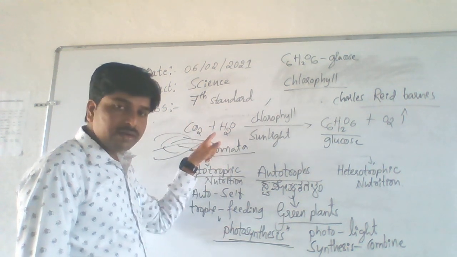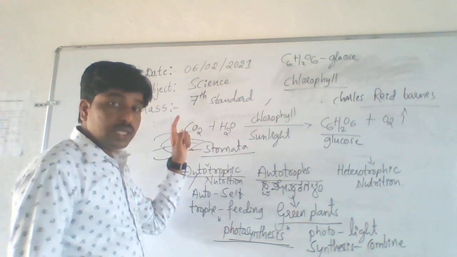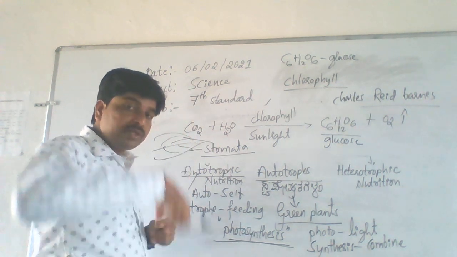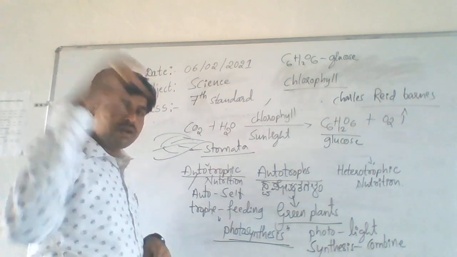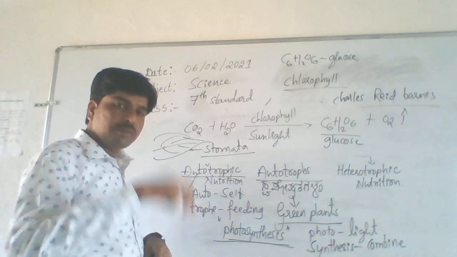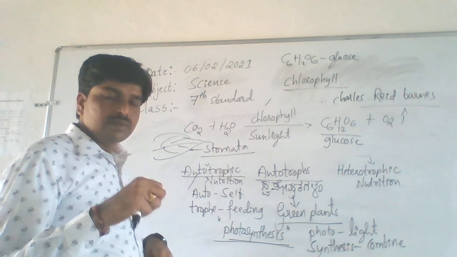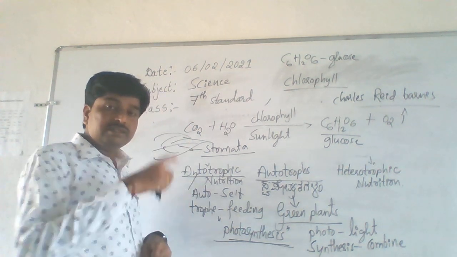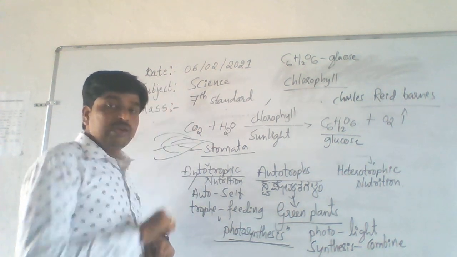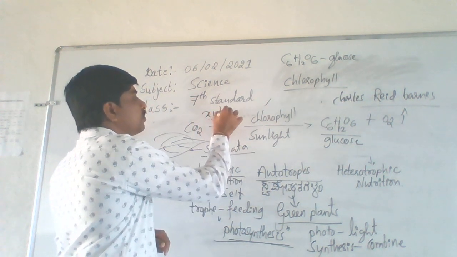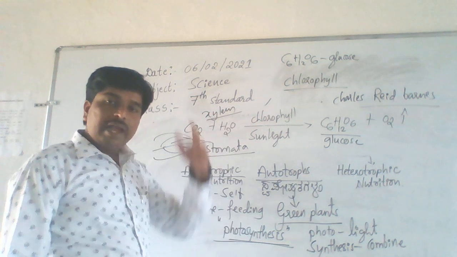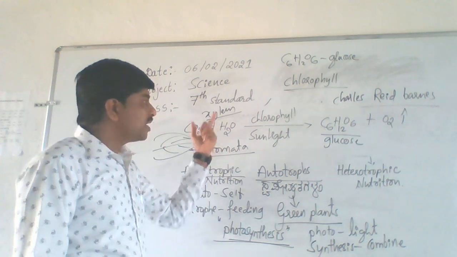Then how, sir, water? We already know that the roots of the plant absorb water. That is the main function of the root, absorbing water from soil. The root sends the absorbed water to the leaves through the xylem. Plants have tissues called vascular tissues.